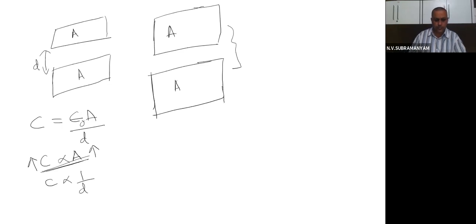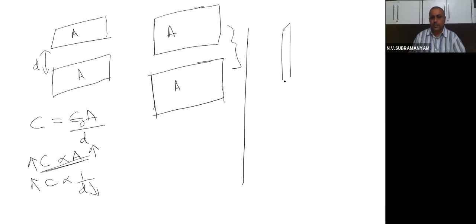The second method is, if you see, capacitance is inversely proportional to distance. So if I decrease the distance, capacitance will increase. That means one plate is this plate, let us say, this is another plate. This is the distance between them.